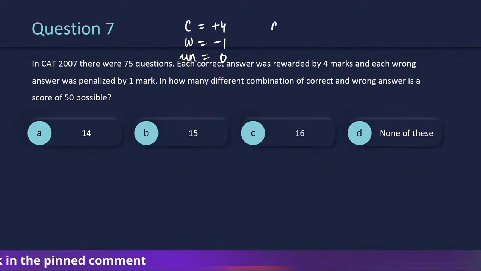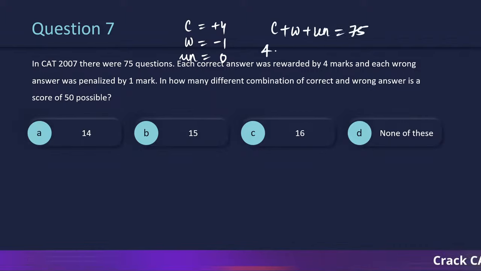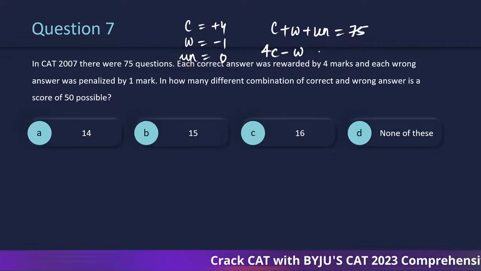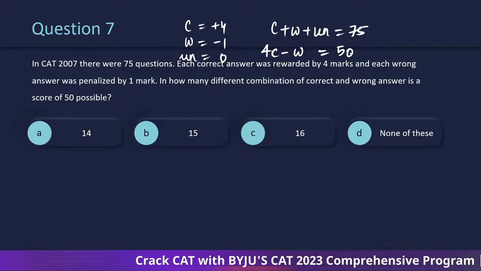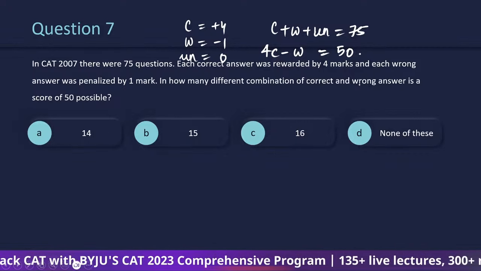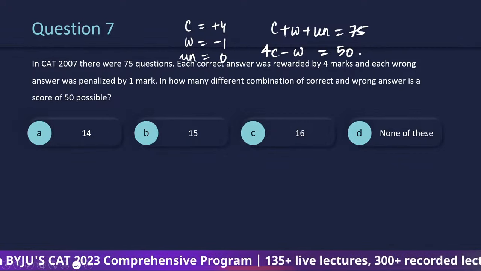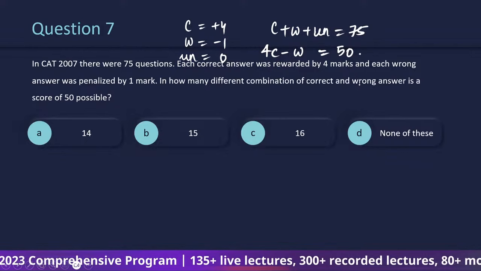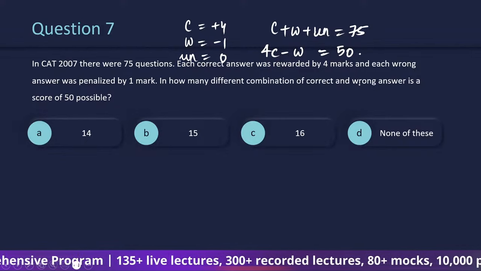There are a total of correct plus wrong plus unattempted as 75, and the total marks is 4 correct minus wrong plus 0 into unattempted. तो इसको मैं ऐसे ही रहने देता हूँ. This is supposed to be 50 marks. So how many ways are there? तो देखो इसको भाई दो तरीके से कर सकते हैं.